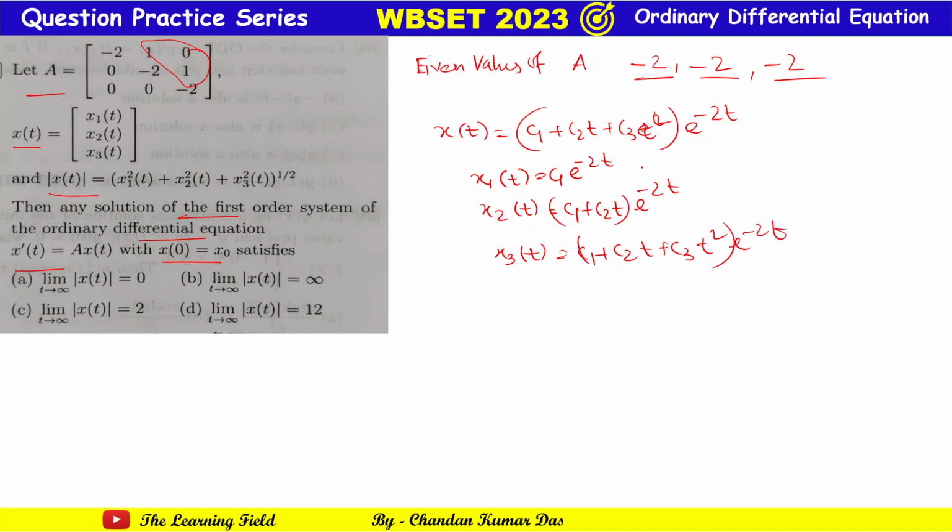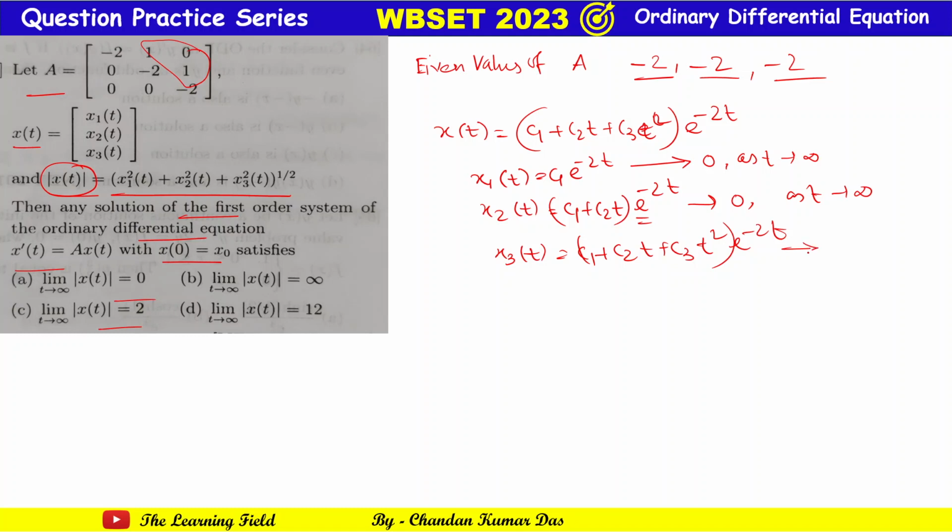Now as t tends to infinity, this tends to 0. This again tends to 0 because the exponential power is negative as t tends to infinity, because we have to find mod of x(t) as t tends to infinity. Here the four options are mod of x(t) and limit.